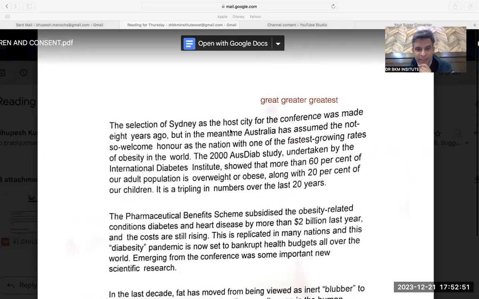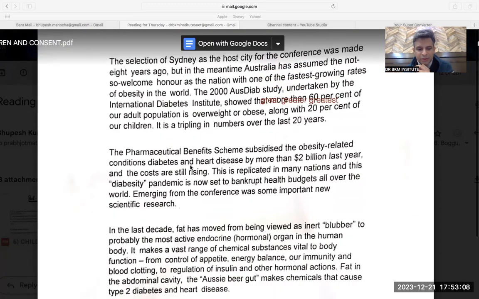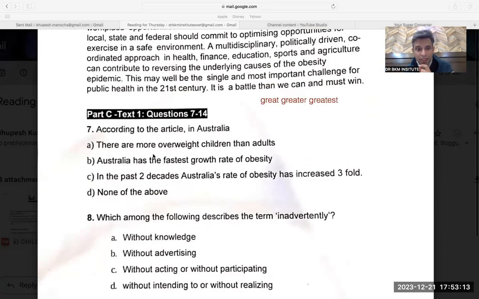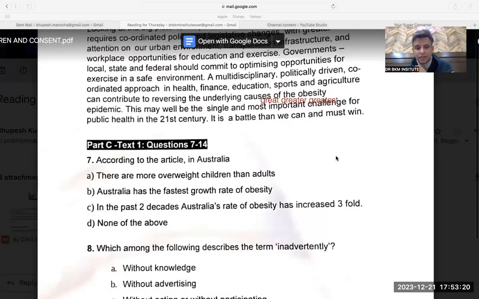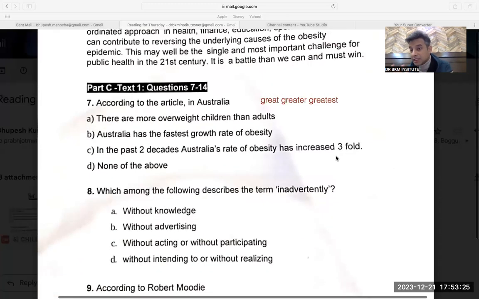Is it talking about Australia? Sydney, Australia. The Australian Diabetes Study Institute showed that more than 60% of the adult population is overweight, along with 20%. But again, over here, they are not comparing between children and adults, but it is saying it is tripling in numbers over the last 20 years. So my answer should be here. But in the paper, again, it would be given according to paragraph 3. In the past 2 decades, 20 years, Australia's rate has increased threefold, it is tripling. So C should be the answer as per me. It was a hard one, but again, in the exam, I cannot waste time.